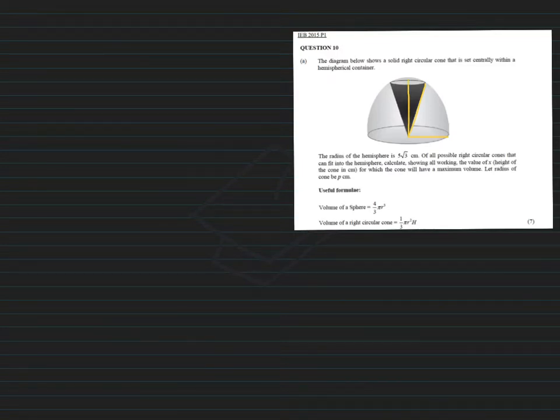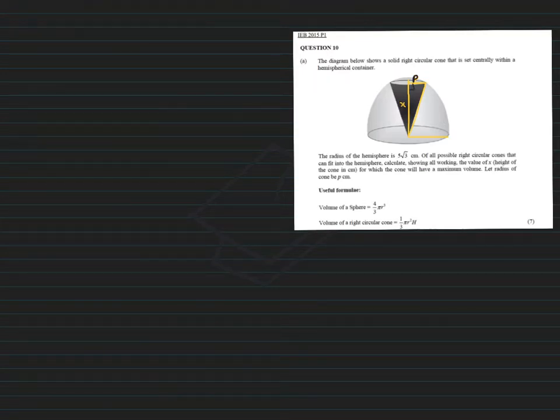And they said that those lengths are 5 root 3. Of all possible right circular cones that can fit into the hemisphere, calculate the value of x, the height of the cone, for which the cone will have a maximum volume. Let the radius of the cone, so that's that length over there, be equal to p. Okay, so let's have a look then.